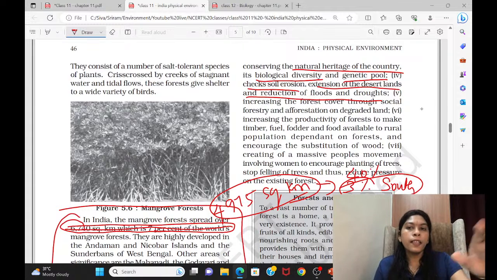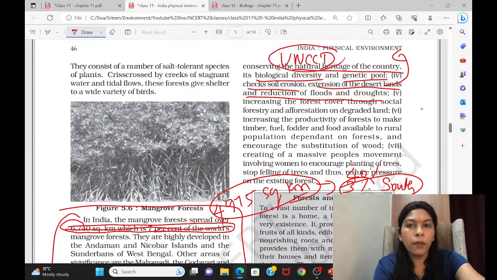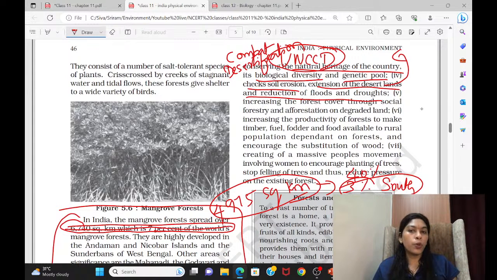That is UNCCD. When I say like this, try to connect and learn, students. This UNCCD, the United Nations Convention to Combat Desertification and Drought, is another convention. This convention was also a mother convention, which was proposed during the Rio summit. Now we are connecting the UNCCD convention with the forest.